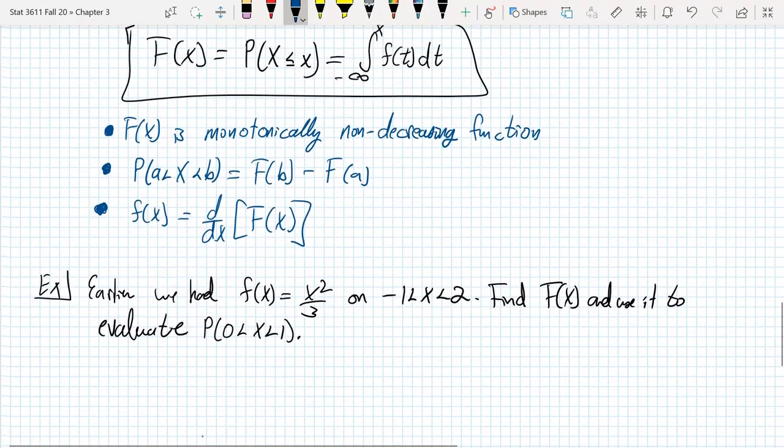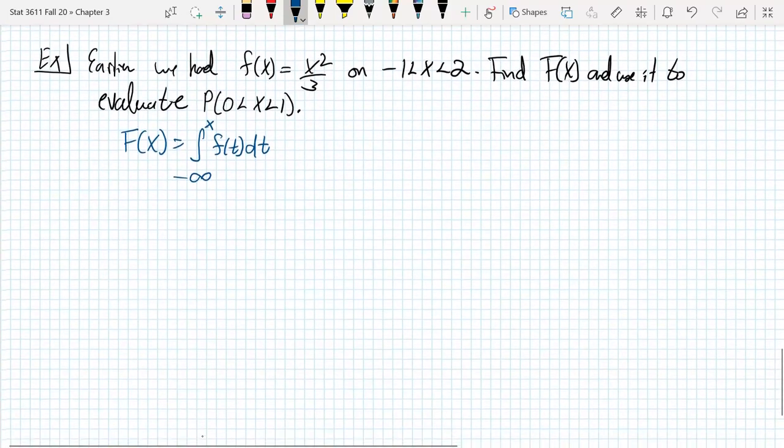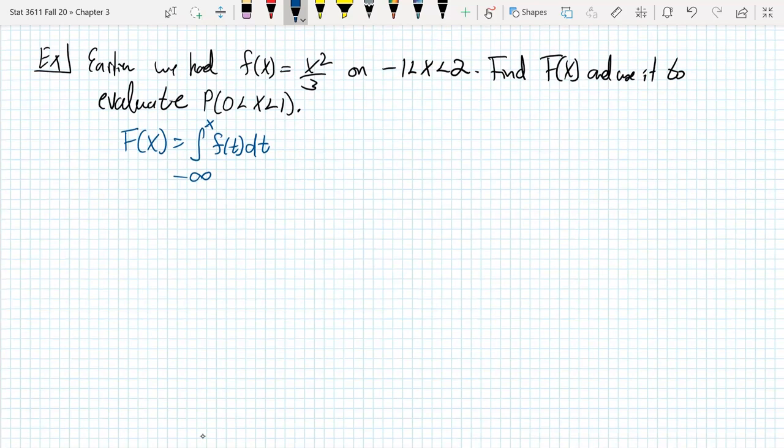So according to the definition, capital F of x is equal to the integral from minus infinity to x of f of t dt. So how do we translate that into our specific question? Well, in our specific question, we don't need to integrate from minus infinity because we know that the value will be 0 up until we get to negative 1. So we can just go from minus 1 up to x.